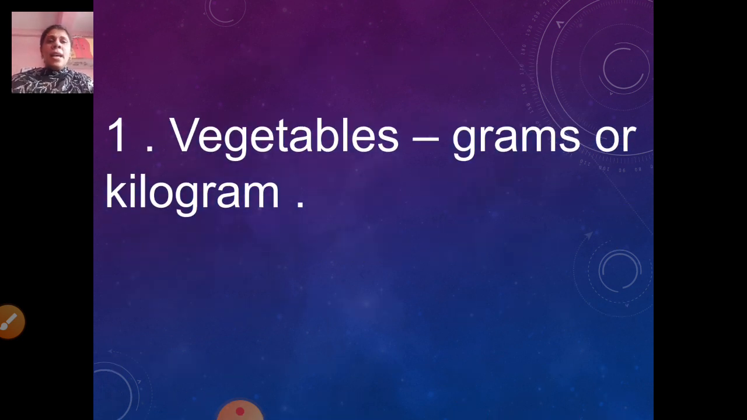Now vegetables. How do we take vegetables, children? Do we take them in centimeter? How do we say to the grocer or vegetable vendor, give me lady's finger 5 centimeter, or give me lemon 3 centimeter? No, we say in grams or kilogram. Like if we want 1 kg, what do we say? Please give me lady's finger 1 kg, correct? Or 500 grams or 250 grams. So vegetables are measured in grams or kilograms.